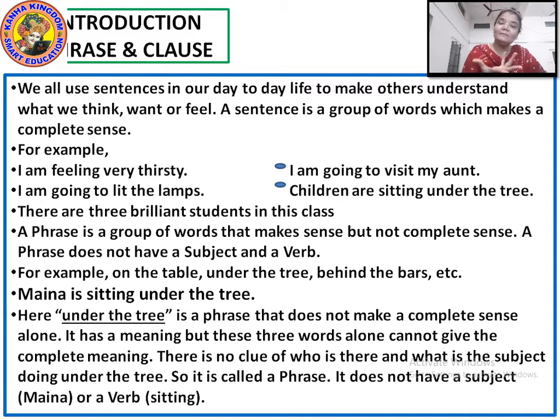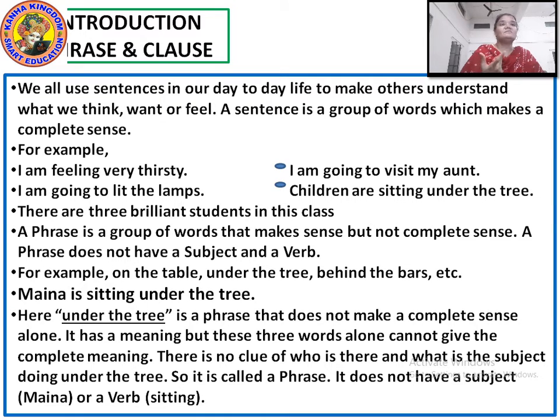That does not make a complete sense. It has a meaning. Under the tree means something is under the tree, but what is under the tree, it's not making any sense. These three words alone cannot give the complete meaning. There is no clue who is there, what the subject is doing under the tree. So the group of words which does not contain a subject or a verb, or make a complete sense on its own, is called a phrase.